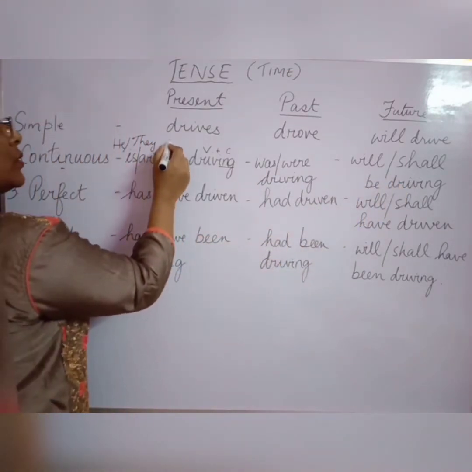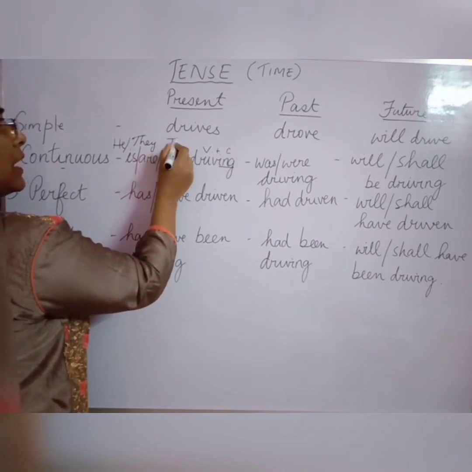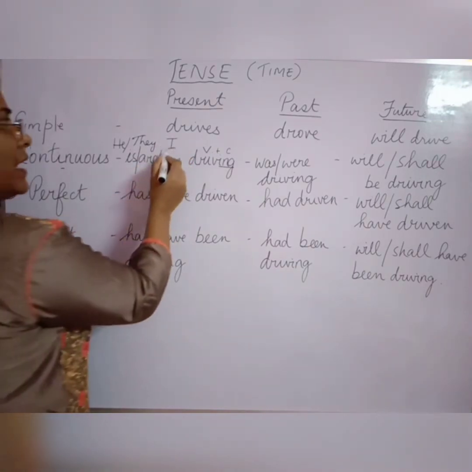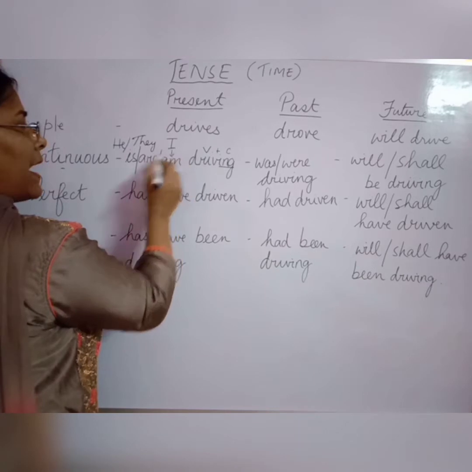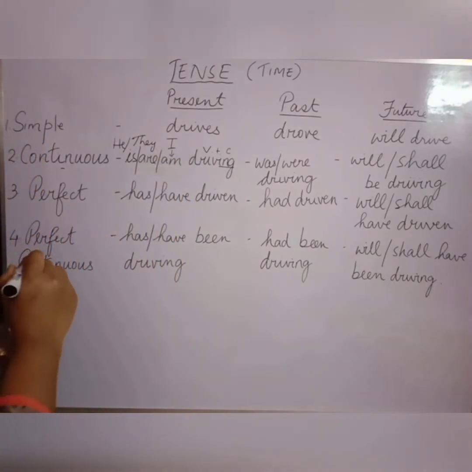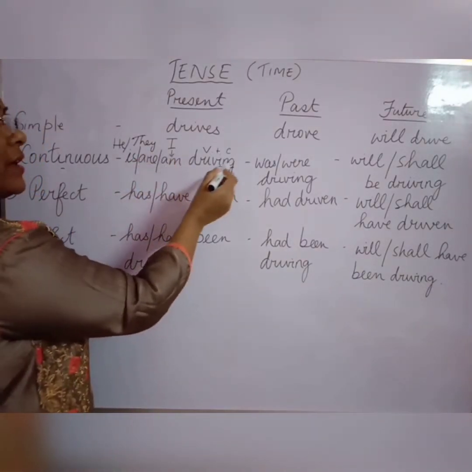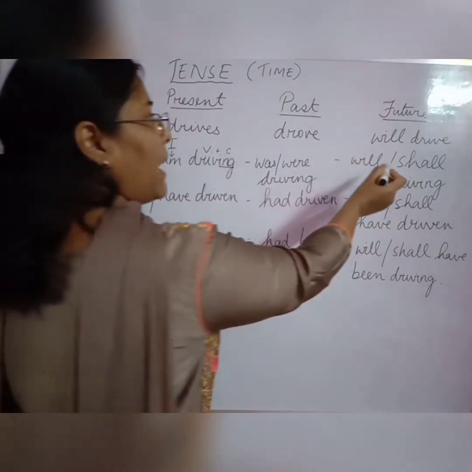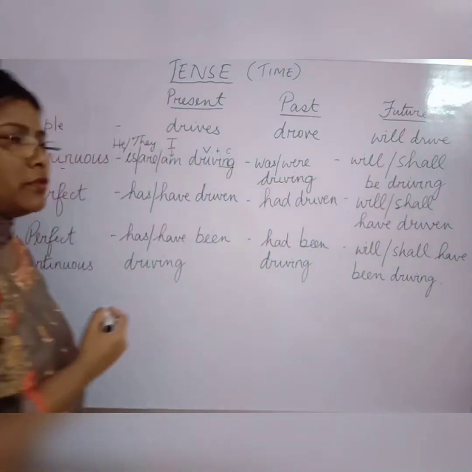We can also use another subject like I. Now I is used with the helping verb am. I am driving, I was driving, and I will be or shall be driving.